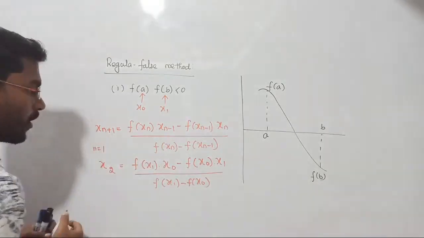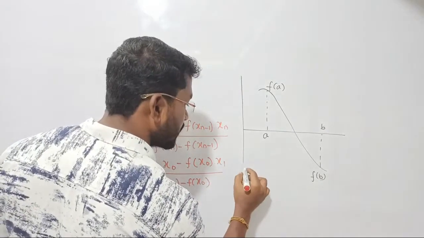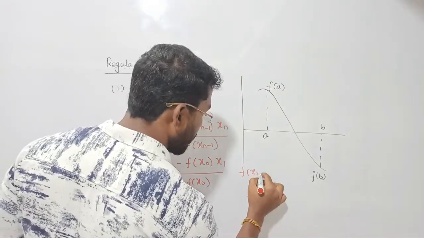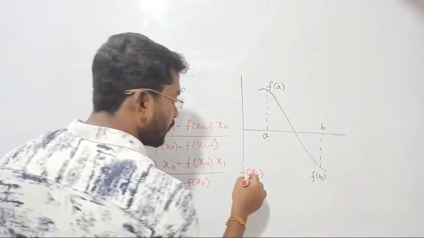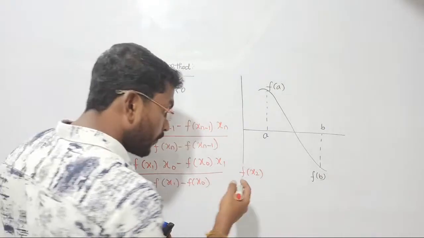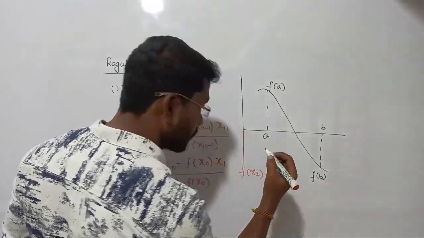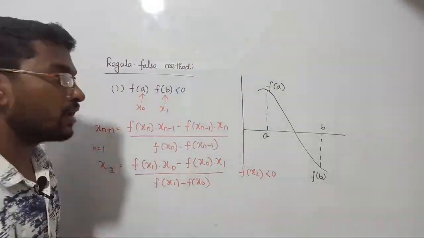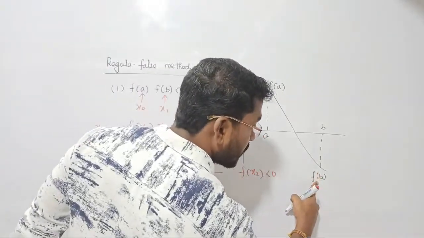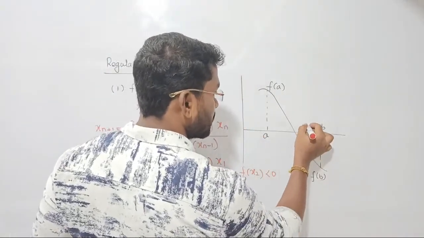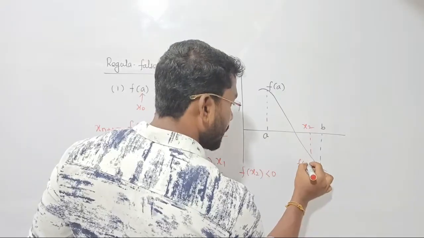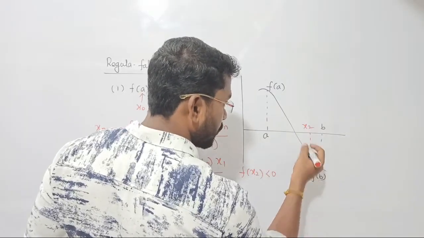Next, find out the value of f of x2. For example, suppose the value of f of x2 is less than 0. If it is less than 0, then neglect the earlier function that is also less than 0, and you should consider the new root. That's all. This is the same procedure, there are no changes in this. You can just follow it.